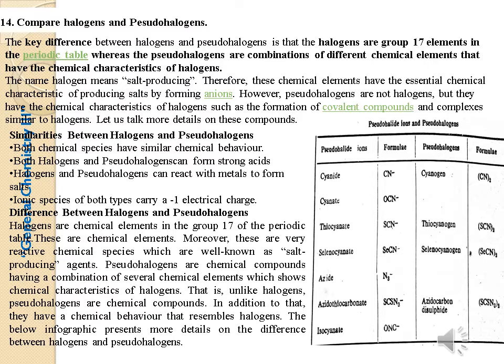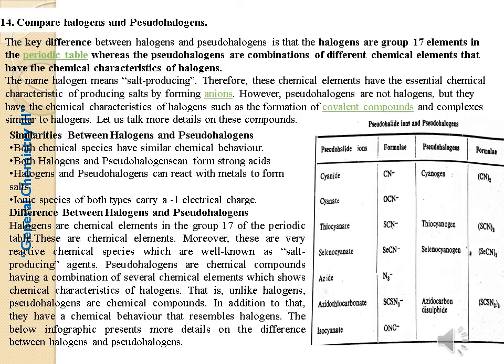However, pseudohalogens are not halogens, but they have the chemical characteristics of halogens, such as the formation of covalent compounds and complexes similar to halogens. Let us talk in more detail. Similarities between the halogens and pseudohalogens: they show similar chemical behavior. Pseudohalogens form strong acids like halogens. Pseudohalogens can react with metals and form salts like halogens. Ionic species of both types carry a -1 electric charge.